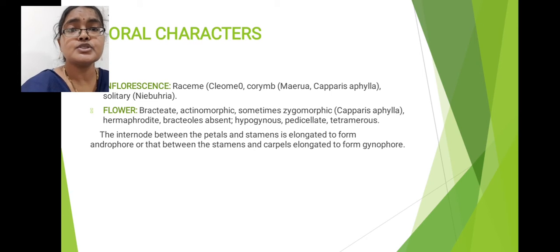Pedicel means stalk of the flower, that is called as pedicel. Suppose pedicel is present means that is called as pedicellate condition. Next, here flowers are tetramerous in condition. What is tetramerous condition? Tetramerous condition means floral parts are present in 4 in number or multiples of 4 in number. That condition is called as tetramerous condition.